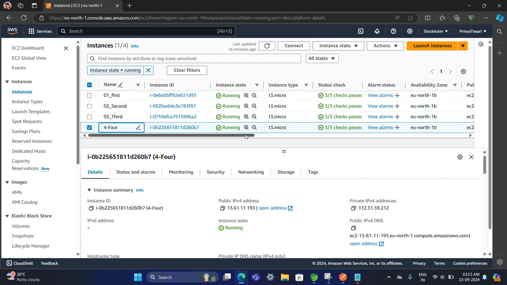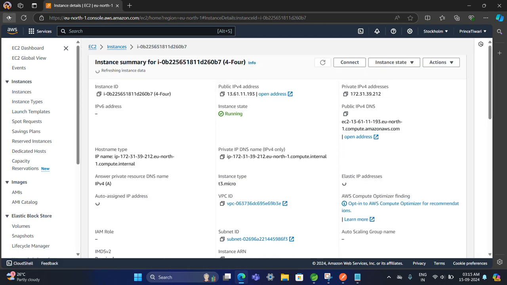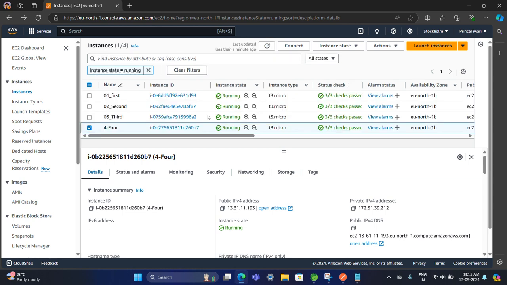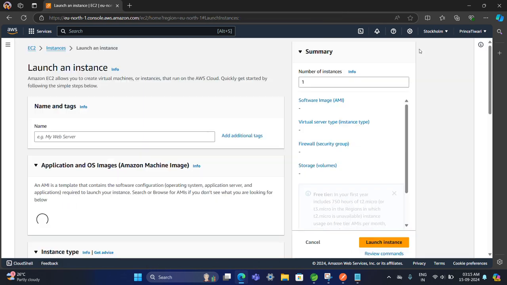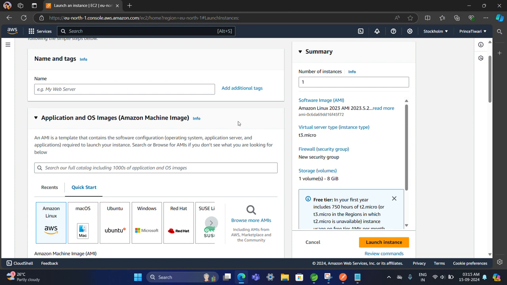Earlier I created 4 instances, but for deploying this, I want to create a new one. So let's create it. Launch. It is like a server, a machine in which we can make modifications and deploy our projects.